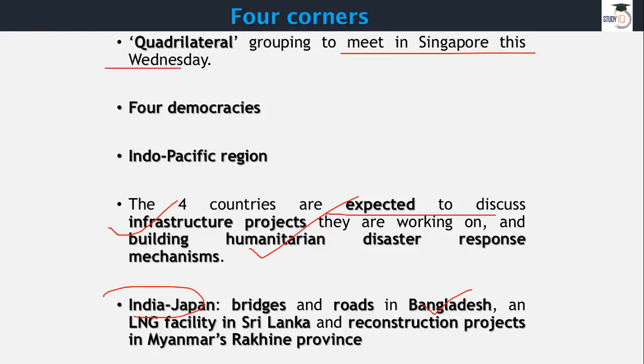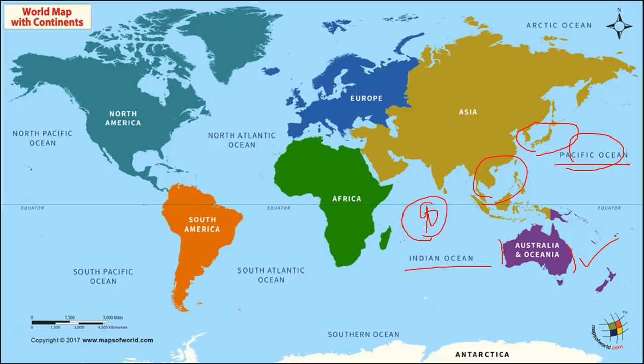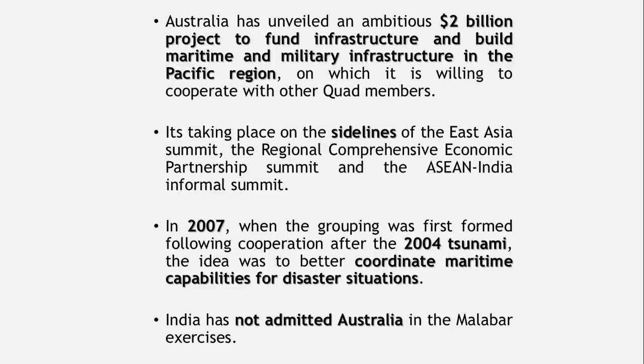So here you can see when it comes to the South Asian region, Japan is playing a very important role as far as infrastructure and development projects are concerned. The other thing I would like to add is that Australia is a bit curious, and Australia is ready to fund $2 billion, which is not a small sum. $2 billion worth of projects, particularly for infrastructure, both maritime as well as military, in the Pacific region. Under this Quad, Australia is ready to fund these projects.